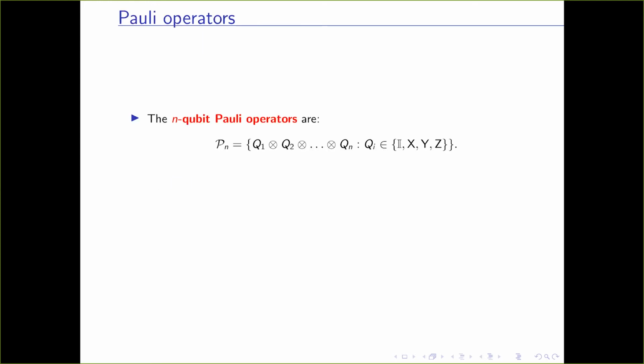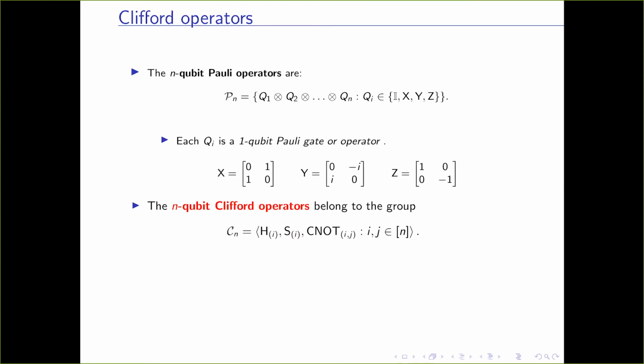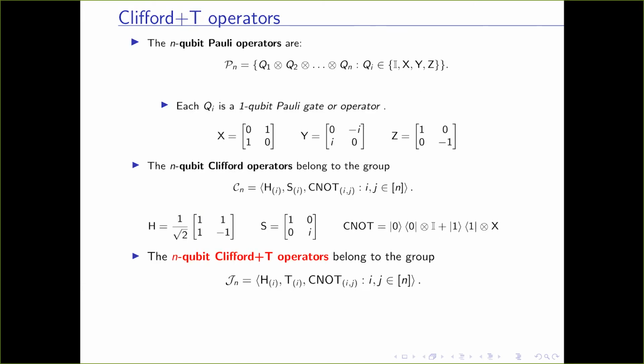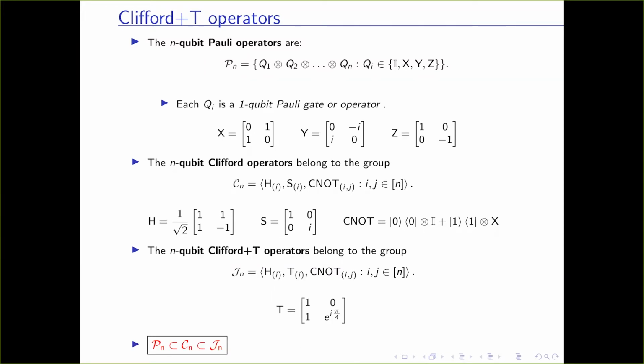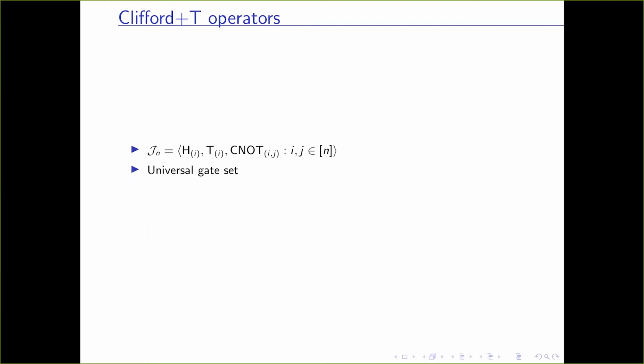So let's look into this Clifford+T set. We know the n-qubit Pauli operators are the tensor products of the single qubit Pauli operators. The n-qubit Clifford operators belong to the group generated by the Hadamard gate, the phase gate, and the CNOT gate. And the n-qubit Clifford+T operators belong to the group generated by the Hadamard gate, T gate, and the CNOT gate. So the n-qubit Pauli operators are a subset of the n-qubit Clifford operators, which are a subset of the n-qubit Clifford+T operators. As I said, Clifford+T is a universal gate set.